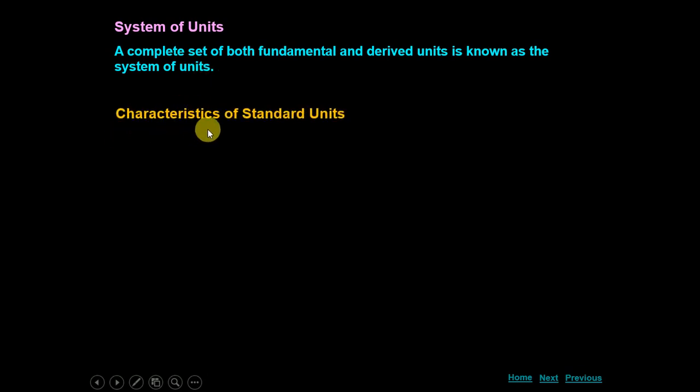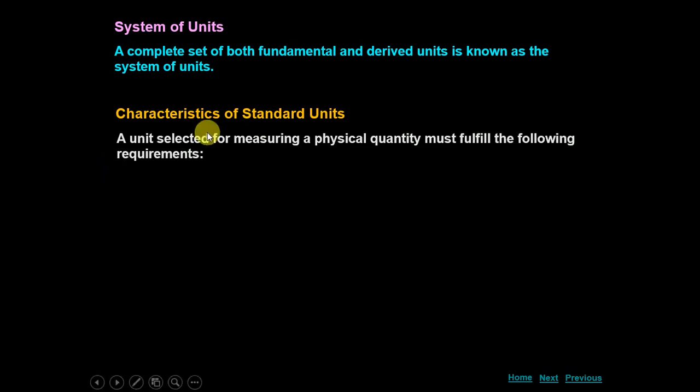Now, characteristics of standard units. Why do we always have some particular set of units? Length is measured in meter. You may be in any corner of the world, and you will see that the length unit is the same. It will not change with the place or with the time. Standard units we need to use to express the physical quantities. So let us see what are the basic characteristics of a standard unit.